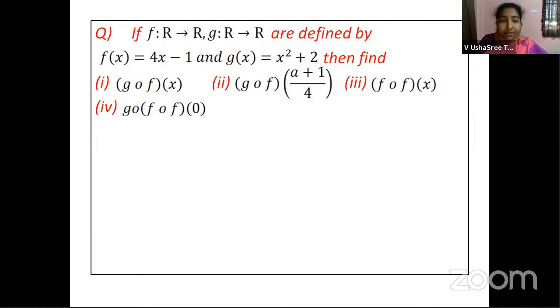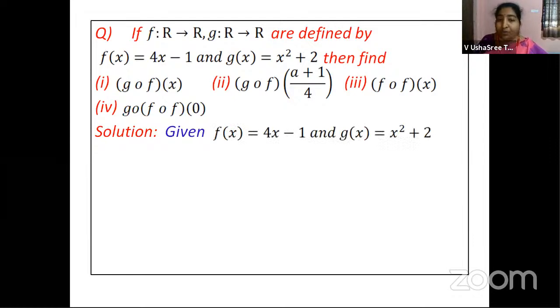All right. So now we'll go with the solution, children. What is that you are given with? You are given two functions f of x is equal to 4x minus 1 and g of x is equal to x square plus 2.